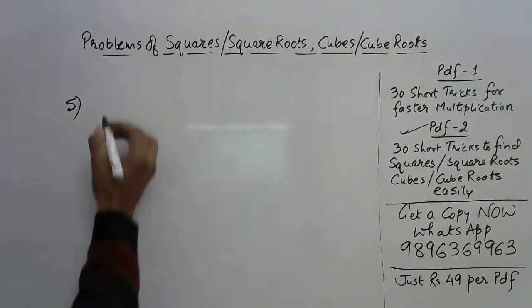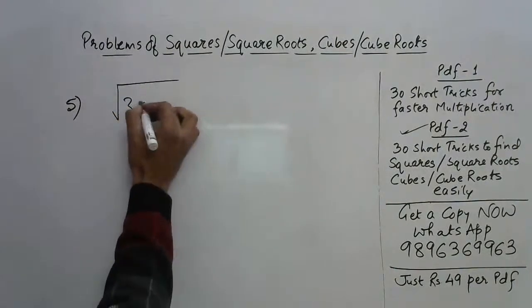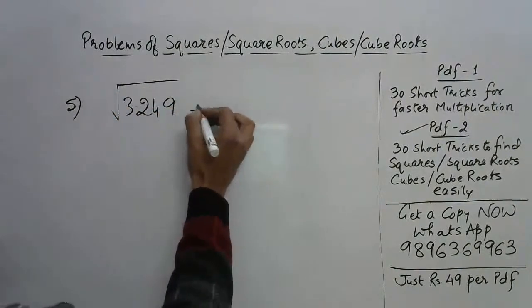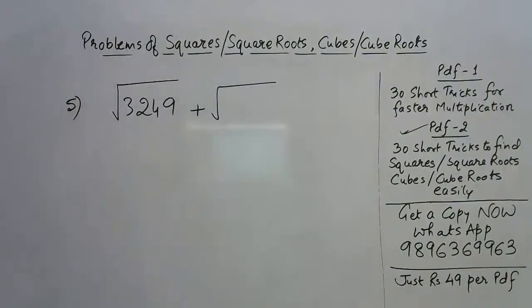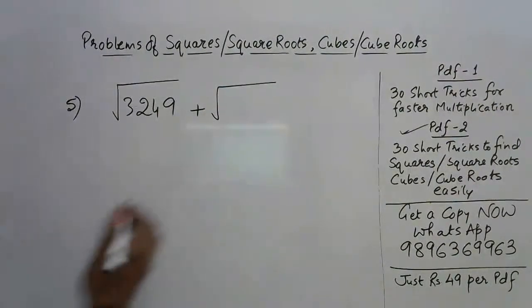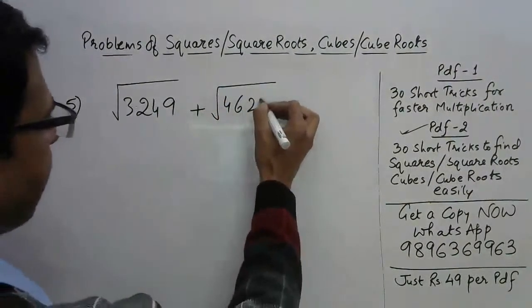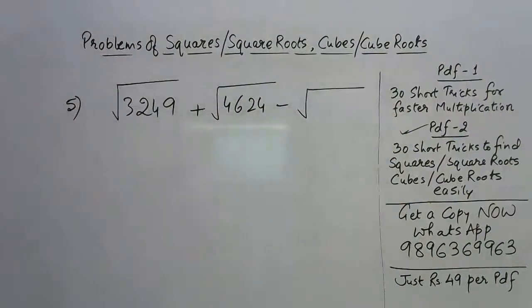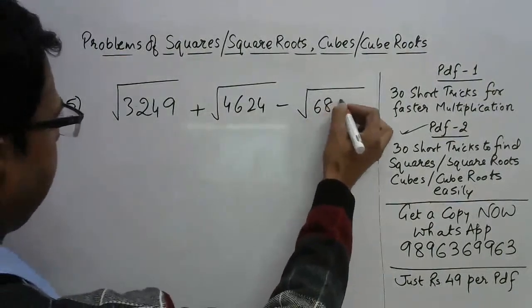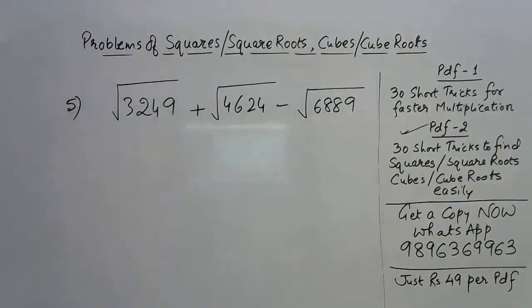The question goes like this: square root of 3249 plus square root of 4624 minus square root of 6889. I'll give you an easy one, okay.